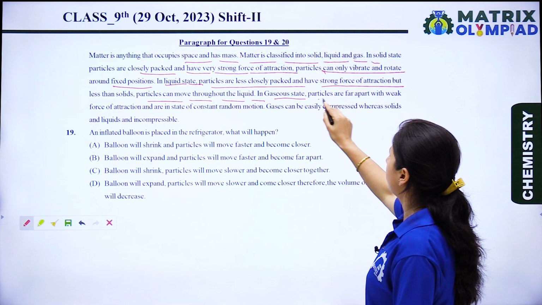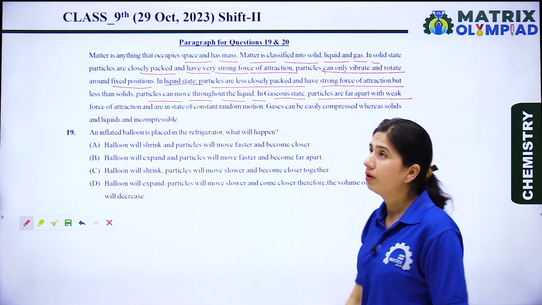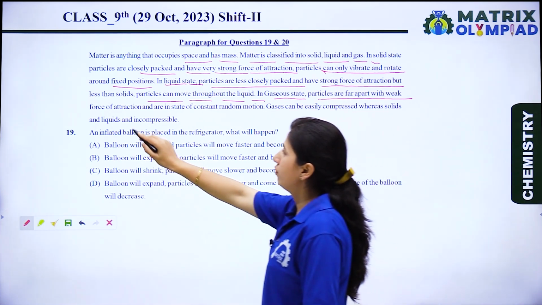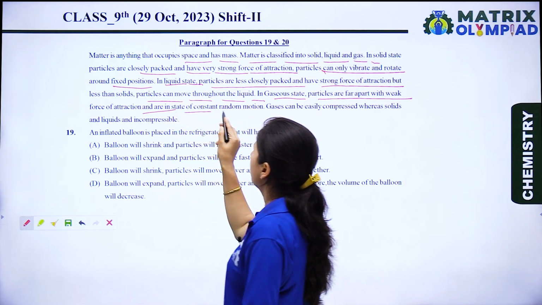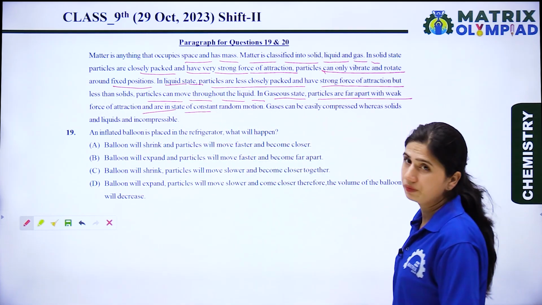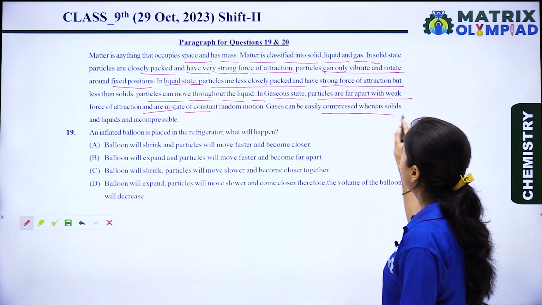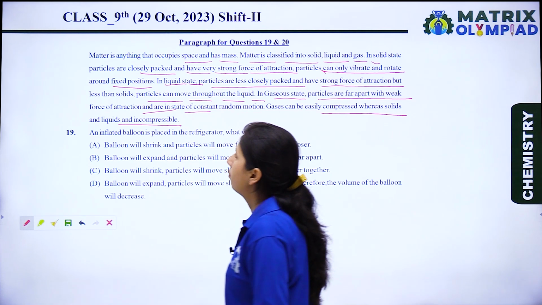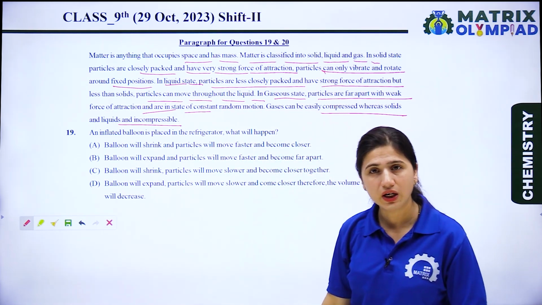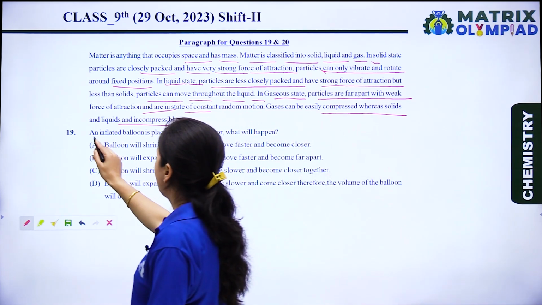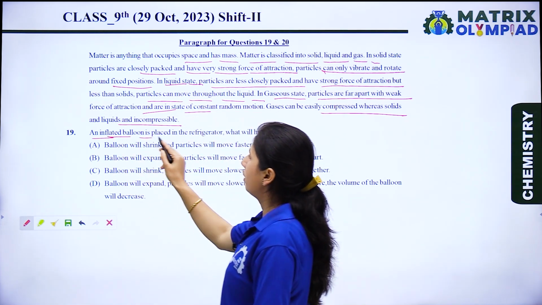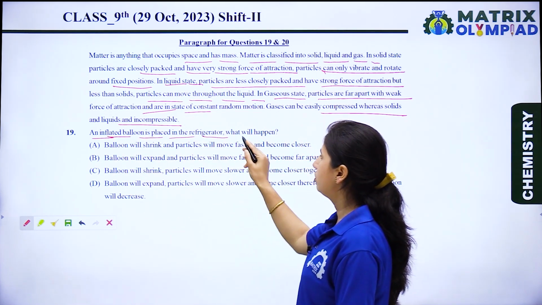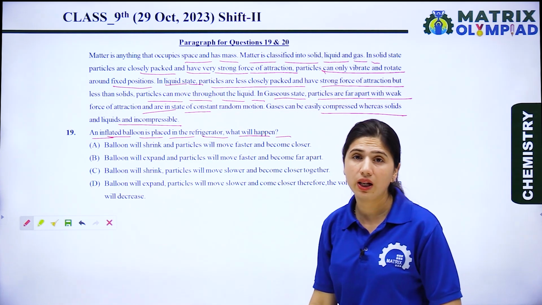In gaseous state, the particles are far apart with weak force of attraction and are in a state of constant random motion. Gases can be easily compressed, whereas solids and liquids are incompressible. Now let's see the question. The question is, an inflated balloon is placed in the refrigerator, then what will happen?